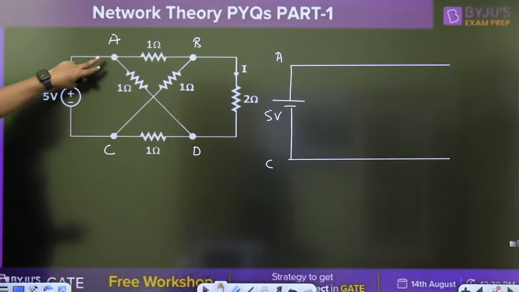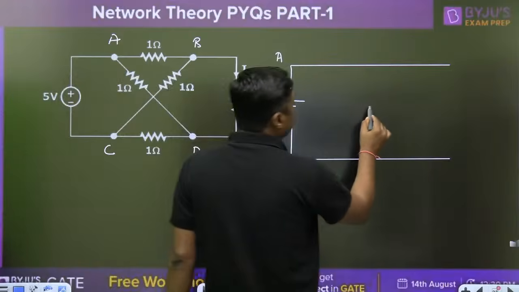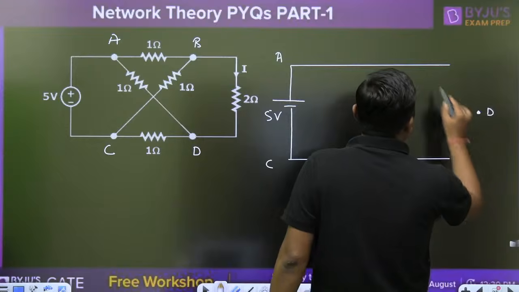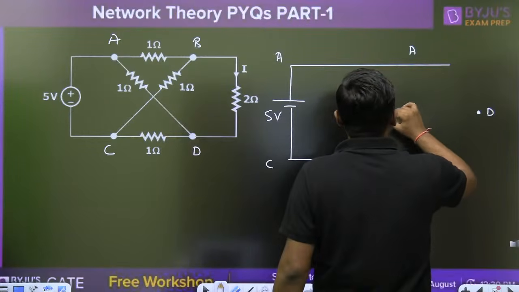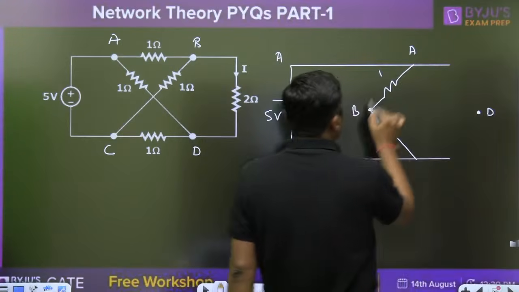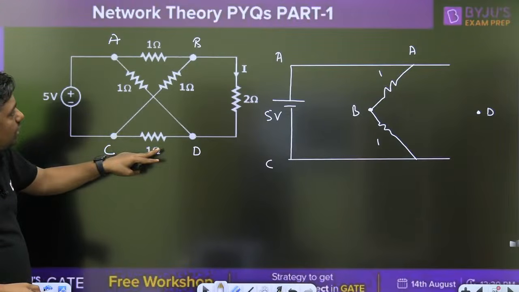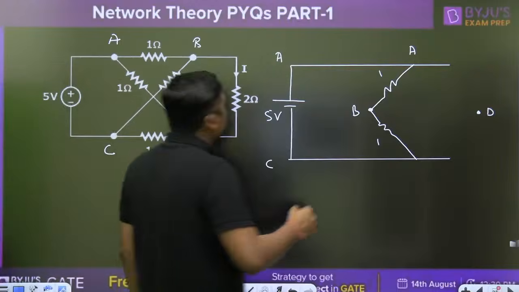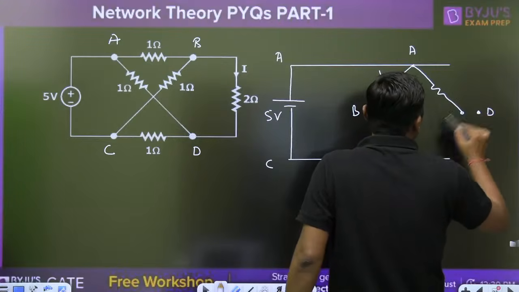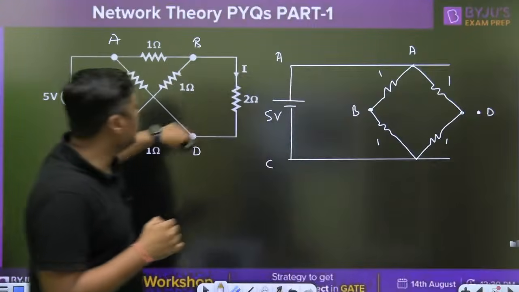Simply we can apply here. This is the point B, and this is the point D. This is A, where 1 ohm is connected. Between A and B, and between B and C, 1 ohm is connected. Between C and D, 1 ohm is connected. Between A and D, 1 ohm is connected. Now between B and D, 2 ohm is connected.